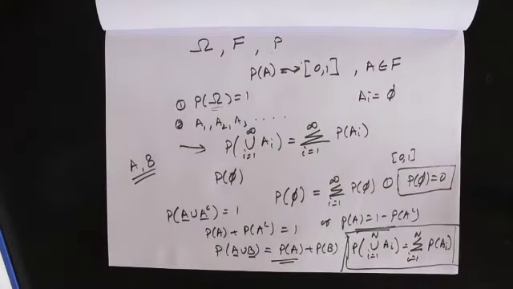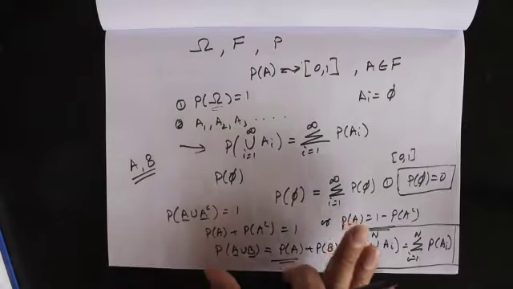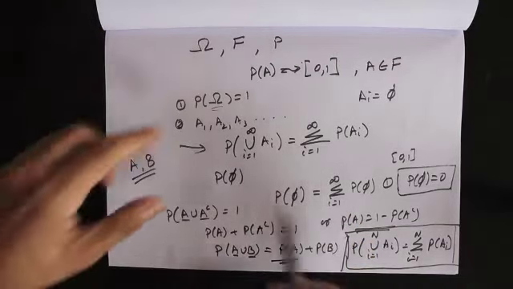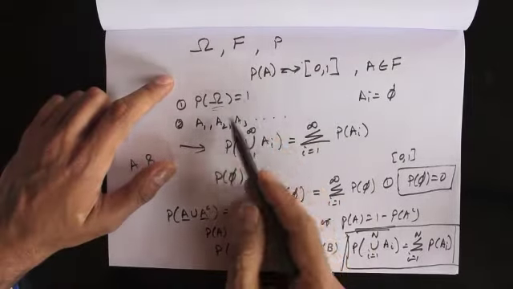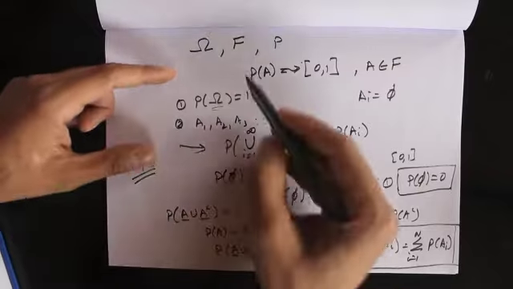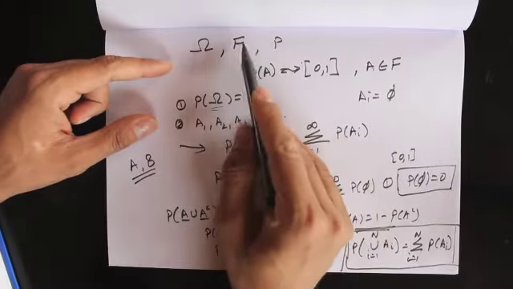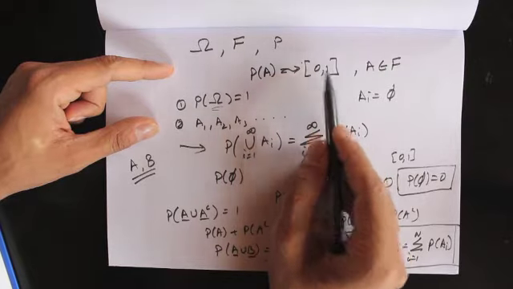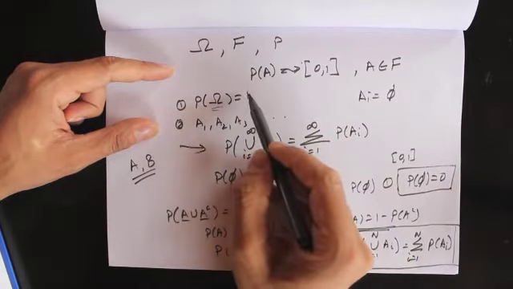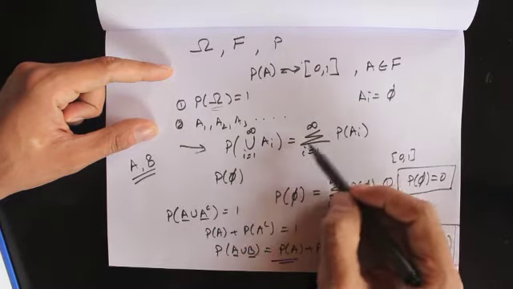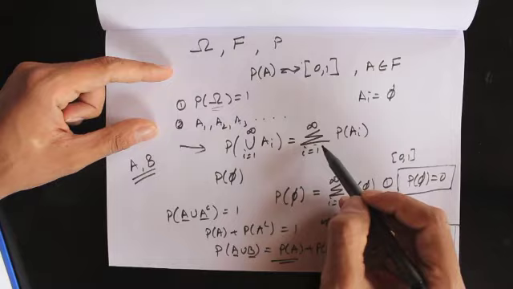So this completes my discussion on probability measure, and I showed you what a probability measure is. It's a function that assigns a probability to each set in the sigma algebra, giving it a number between 0 and 1. The probability of the entire sample space equals 1, and if we have a series of disjoint sets, the infinite union, we can get the probability as a summation.